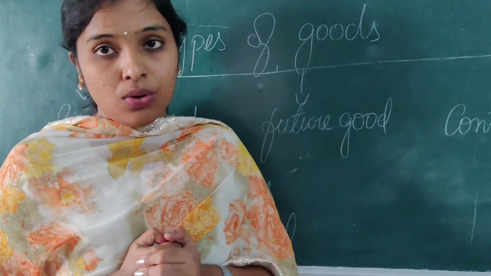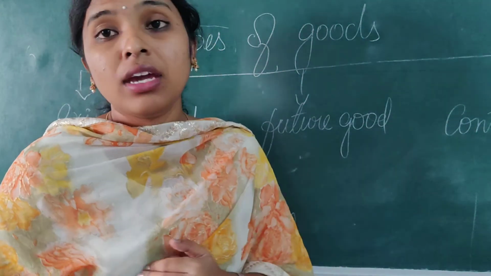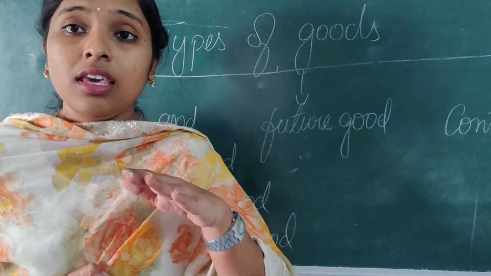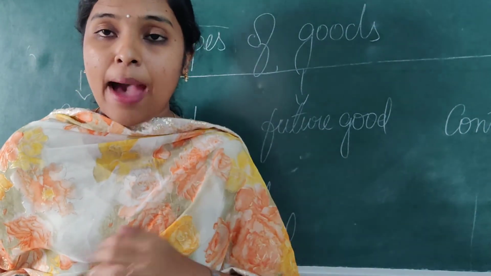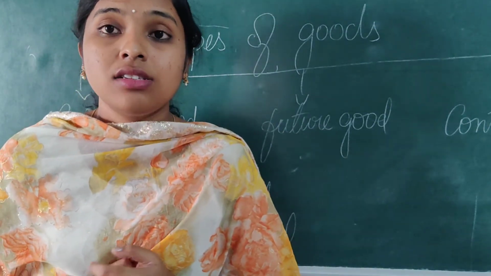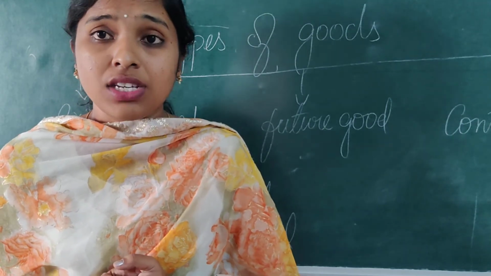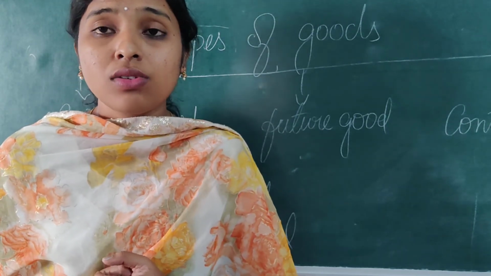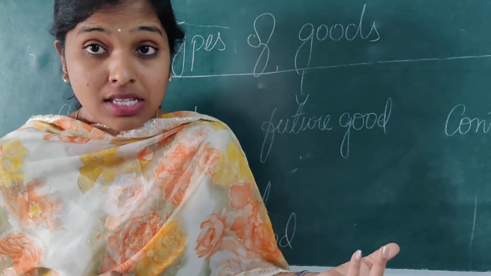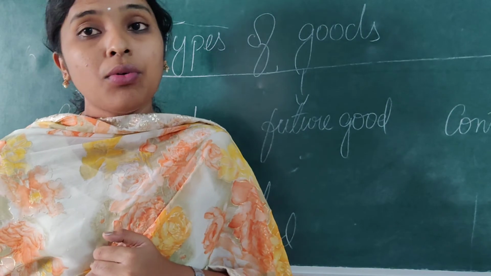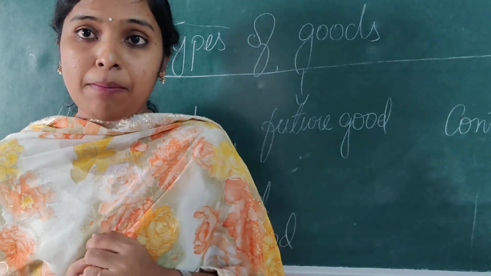And what do you mean by contingent goods? Contingent goods means the thing may or may not happen. We have a chance of 50-50. If it happens, it becomes a completed sale transaction. If it does not happen, the contract is closed. And why might it not happen? Let me give you an example.